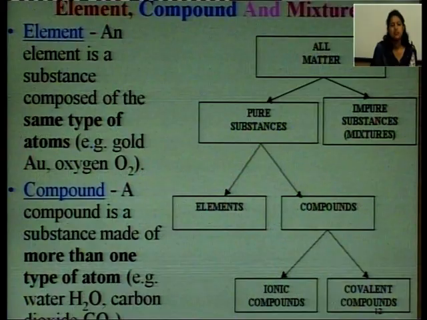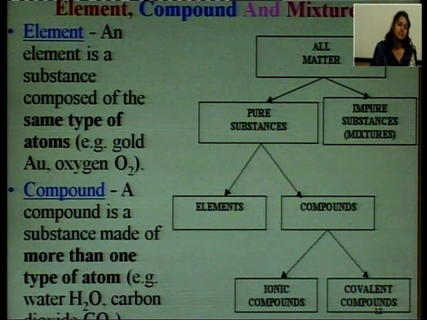So, what is a compound? Compound is a substance which is made up of more than one type of atoms, or we can define it as a pure substance which is made up of two or more elements combined together in a fixed proportion by weight. Further, I am going to discuss the types of elements.